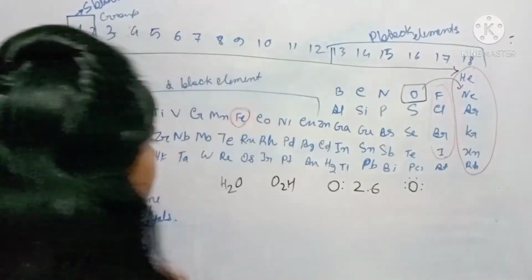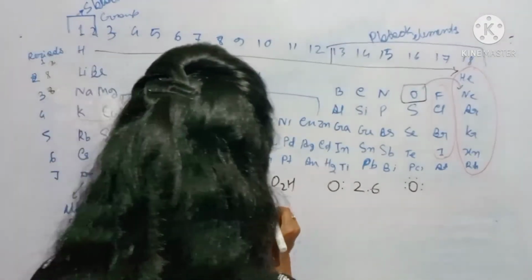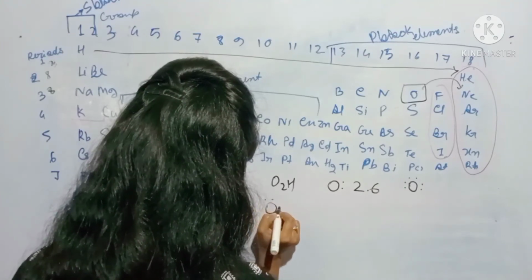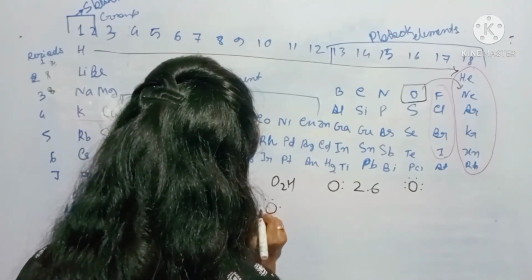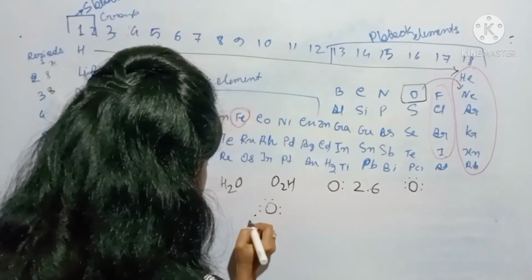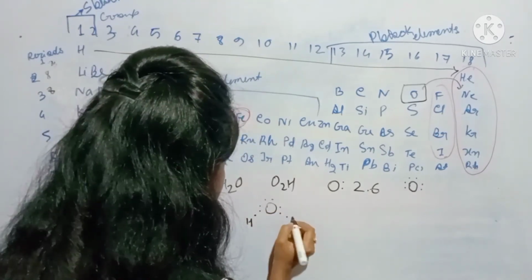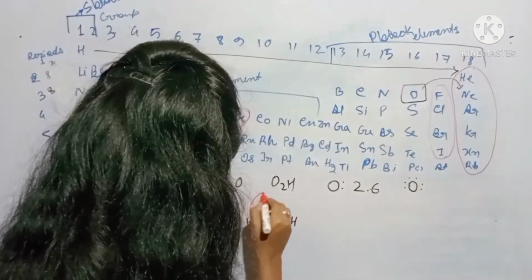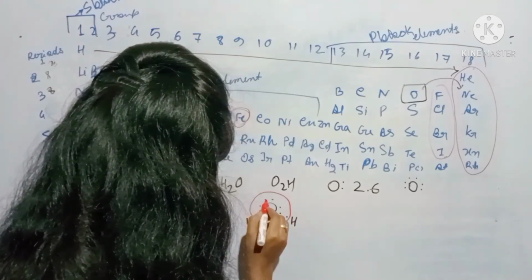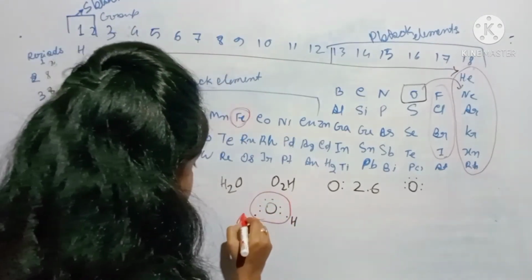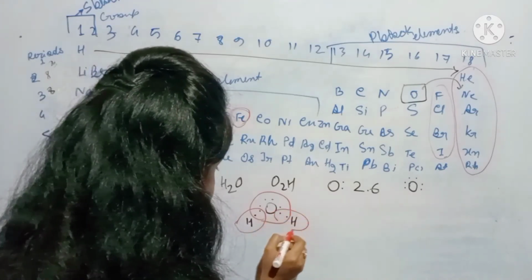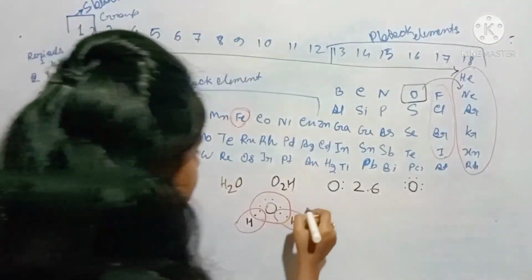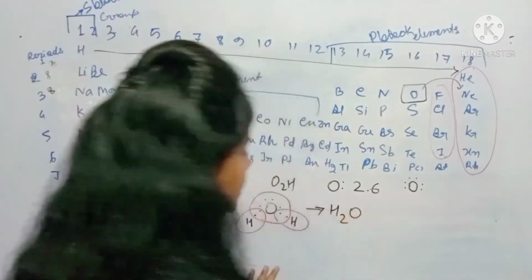So what does oxygen do? Oxygen thinks, if I get 2 electrons, then I will be like neon. So oxygen goes to hydrogen and shares one electron with one hydrogen and another electron with another hydrogen. Now oxygen has 8 electrons, 1 2 3 4 5 6 7 8, and hydrogen as well has 2 electrons. So these are stable now. In this way bonding happens and water is formed, and water is very stable now.